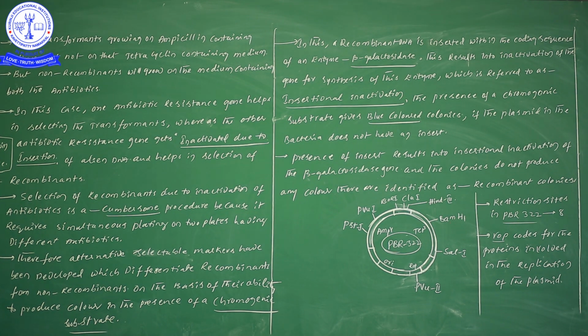Using BamHI, we can cut in this region. Which antibiotic resistance is in this region? Tetracycline resistance.